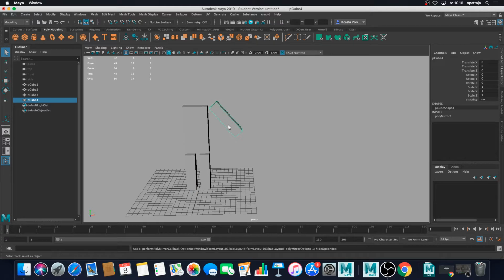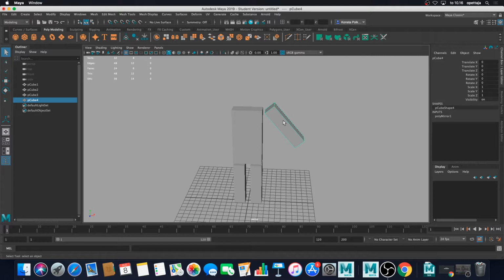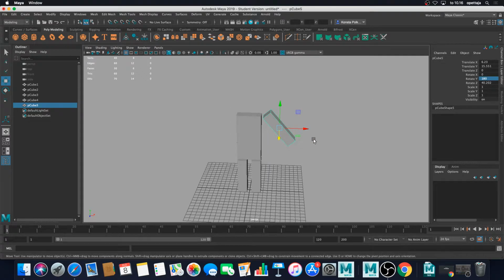And I will quickly demonstrate the other way to do this mirroring. If I want to mirror this, I need to duplicate it first. I go a bit backwards. Okay. I'm just mirroring this by duplicating it with Shift D. Then I want to rotate it 180 degrees here from the channel box. That doesn't work either.